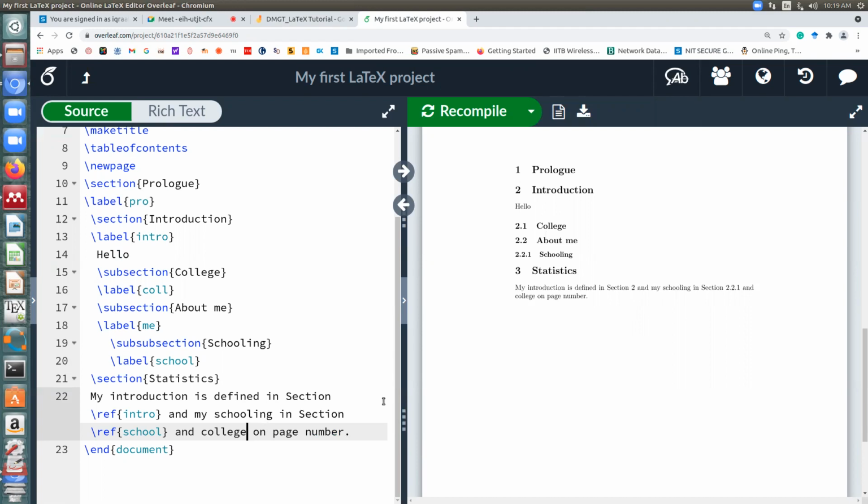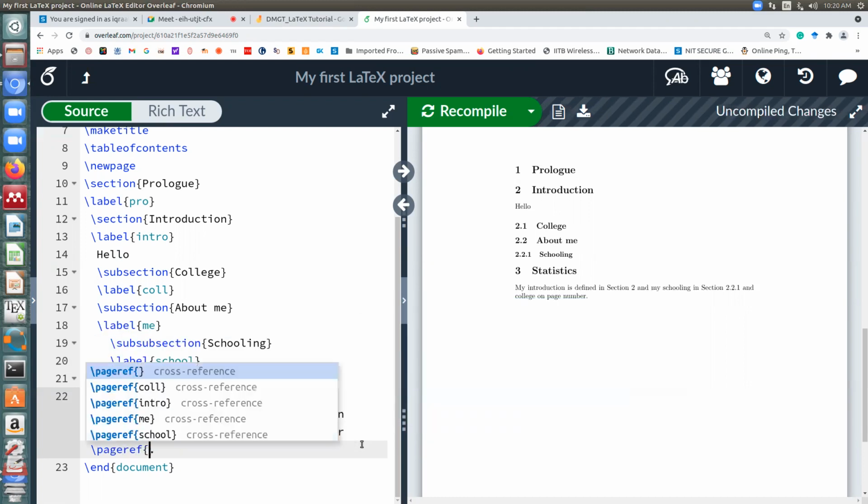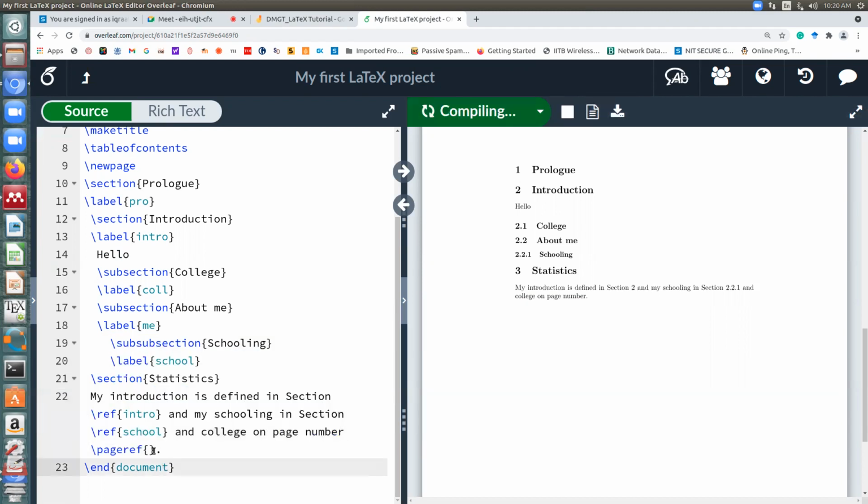So for that, instead of \ref, write the command \pageref, but the label should be the same. If I want to refer to section 2.1, on which page number it is, what should I write? A \pageref, and what should I put in the curly braces? I want to refer to the page number of 2.1. So what should be the label I write? Everyone agrees? It should be the college label. Why? Because I want to refer to the page number of this section. So whatever is its label, I'll write that.